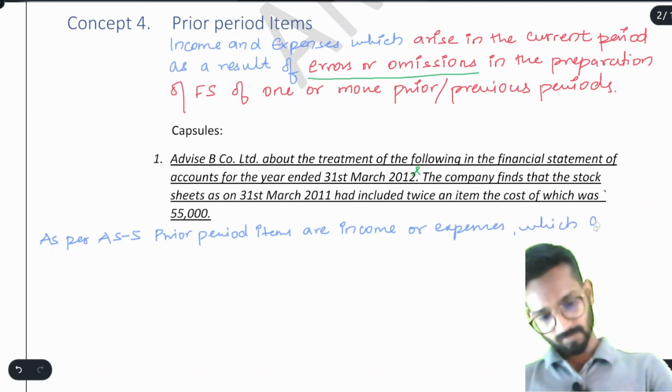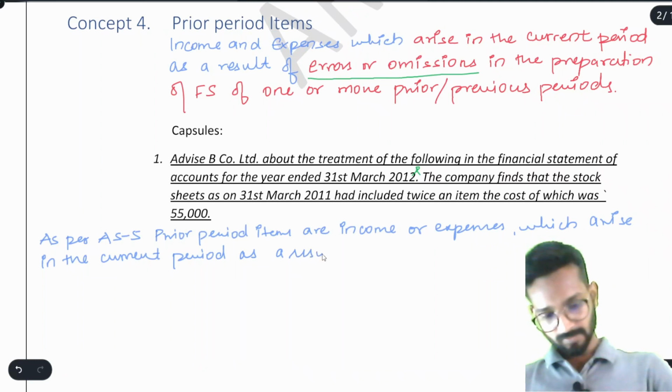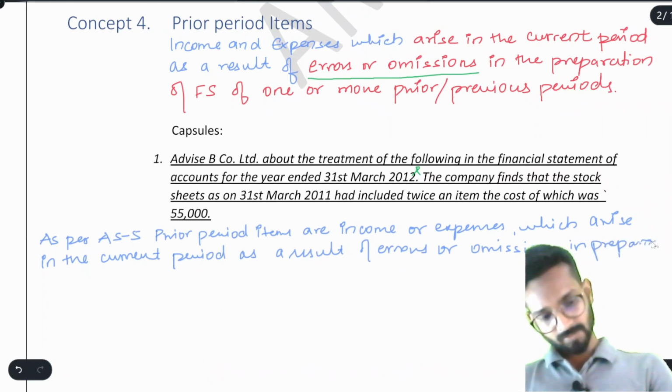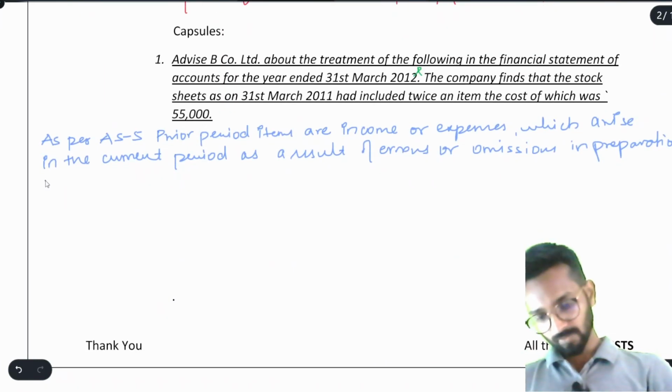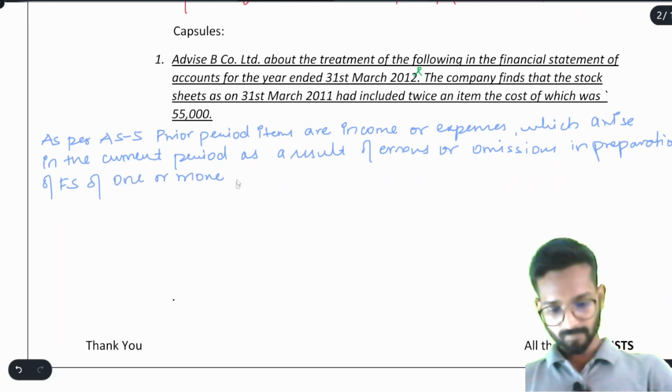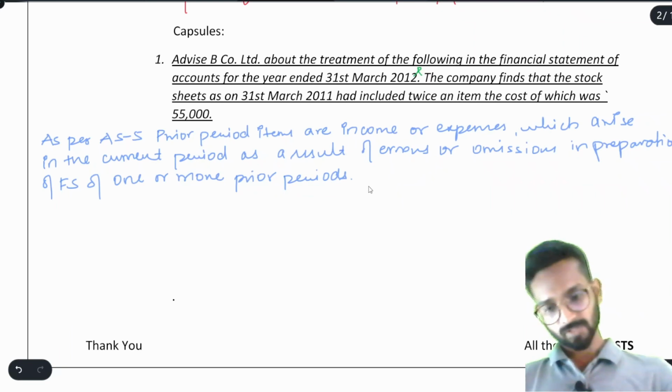which arise in the current period as a result of errors or omission in preparation of financial statement of one or more prior periods. Simple. Then now see what we have to do.